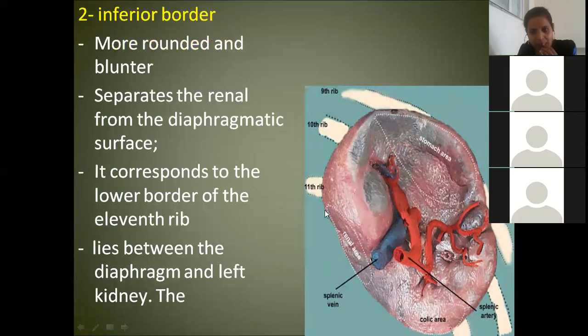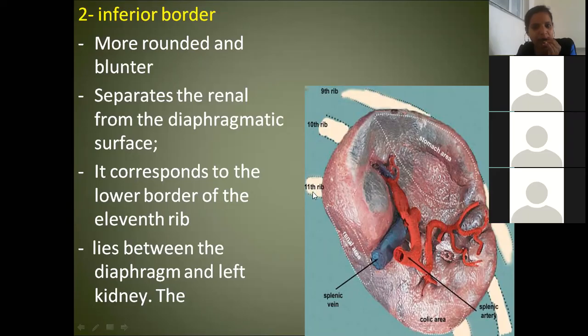What is the name of this border now, lower down? Inferior border. It is more rounded and blunt. So it is separating, what is the name of this area? Renal area. This renal area is separated from the diaphragmatic area by means of this inferior border.